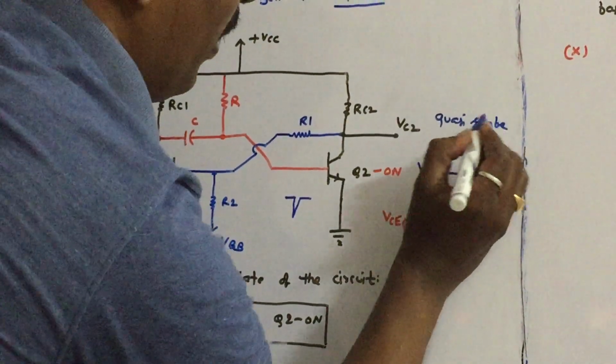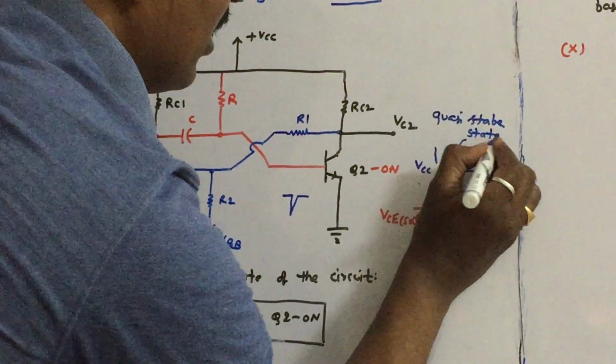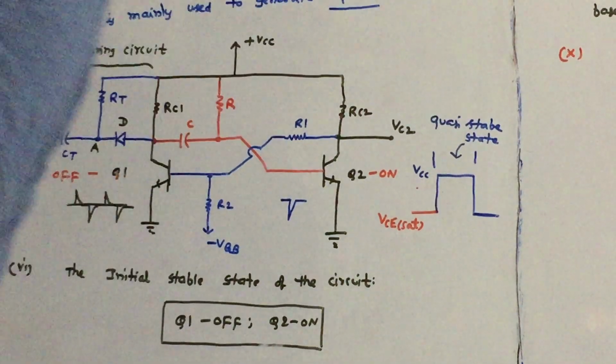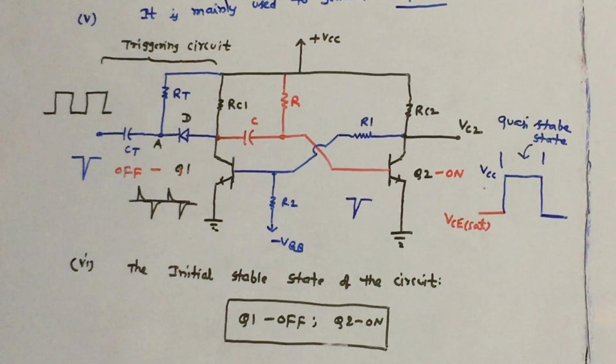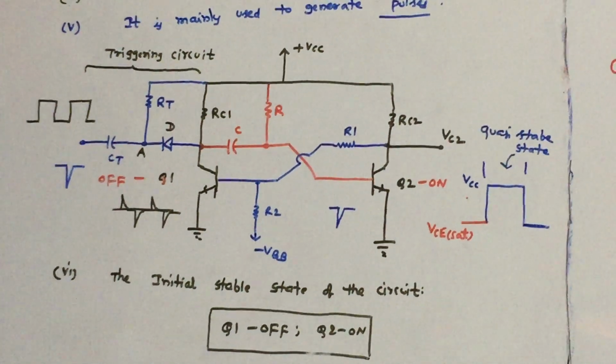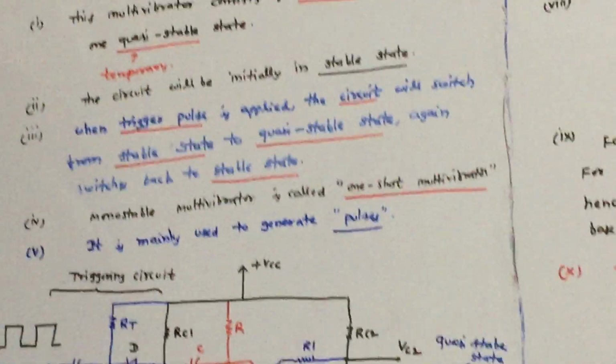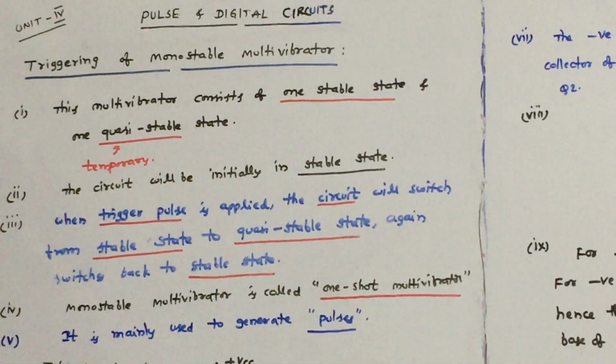In this way you can apply the trigger pulse to the monostable multivibrator to switch the circuit from stable state to quasi stable state. Very important article in the examination: triggering of monostable multivibrator.